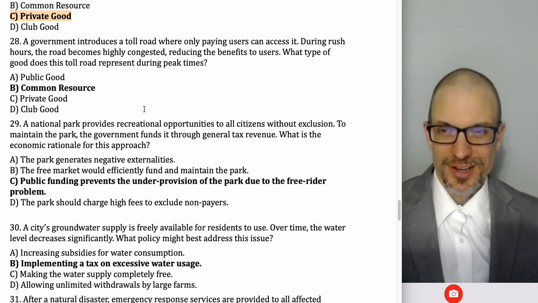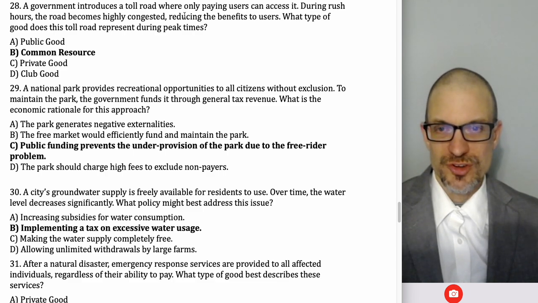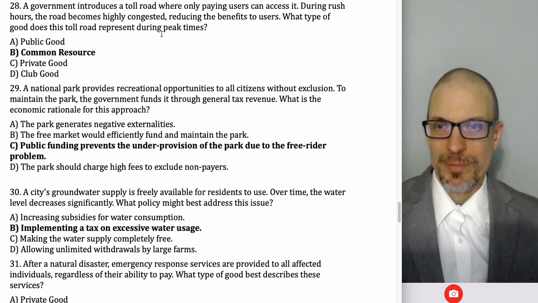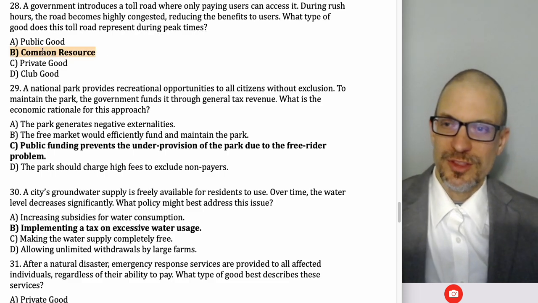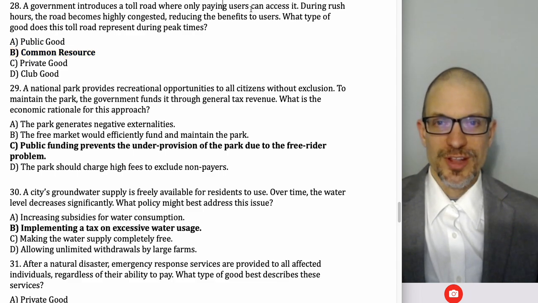Government introduces a toll road where only paying customers can access it during rush hour. Road is congested, reducing benefit. What type of good does this toll road represent during peak times? Actually, I don't like this as common resource, so I'm gonna change this. Actually, why? Only paying users can access it.